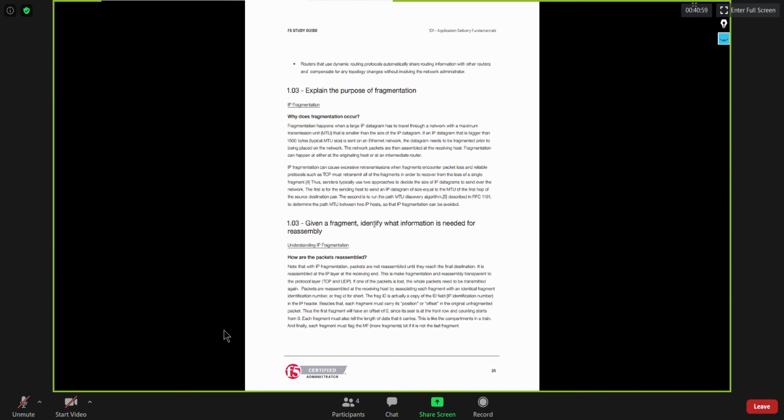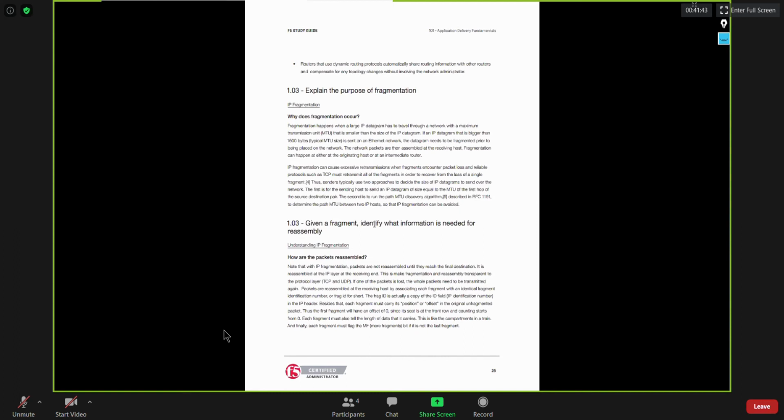So fragmentation will occur only on egress interfaces, and it ideally occurs when the total packet length exceeds the MTU size of the egress interface. But sometimes your packet will come to your router with the DF bit. DF stands for don't fragment. So if your router receives a packet with the DF bit, and the IP packet length exceeds the MTU size of the egress interface, definitely your packet is going to be dropped, because you disabled fragmentation for that packet.